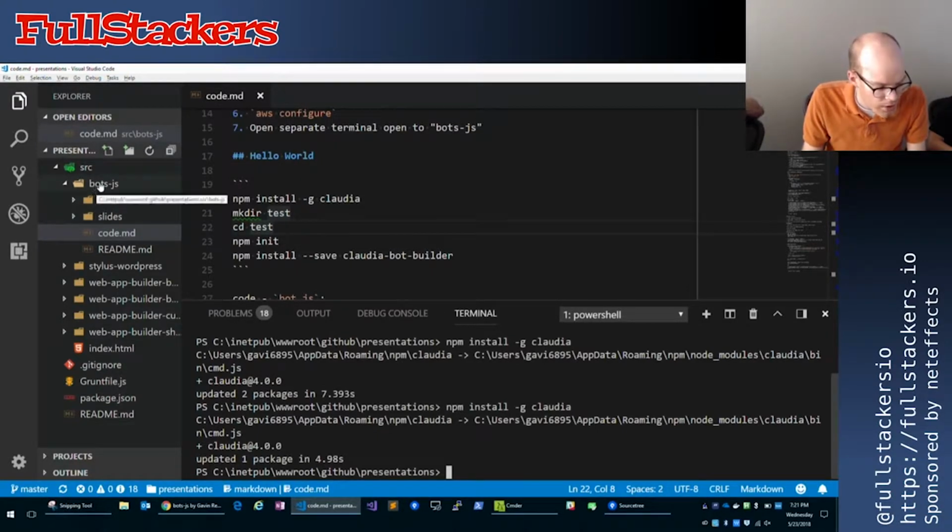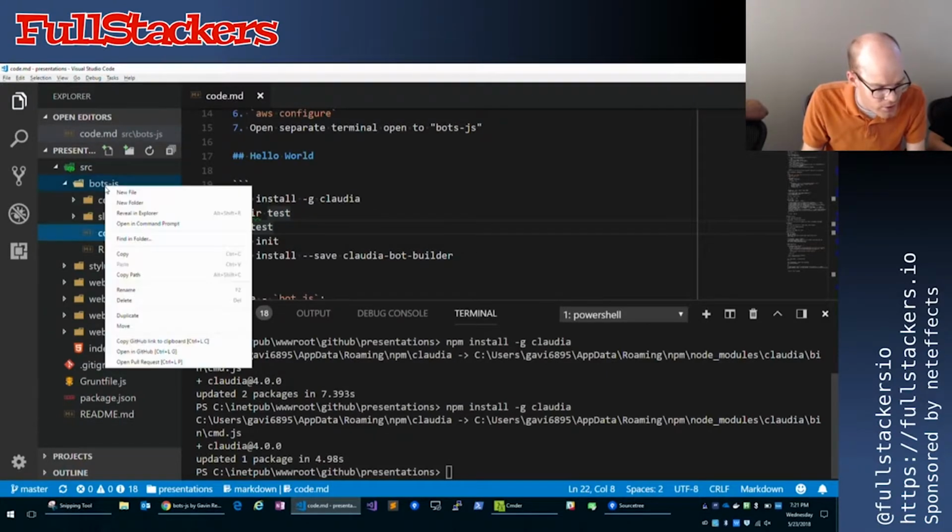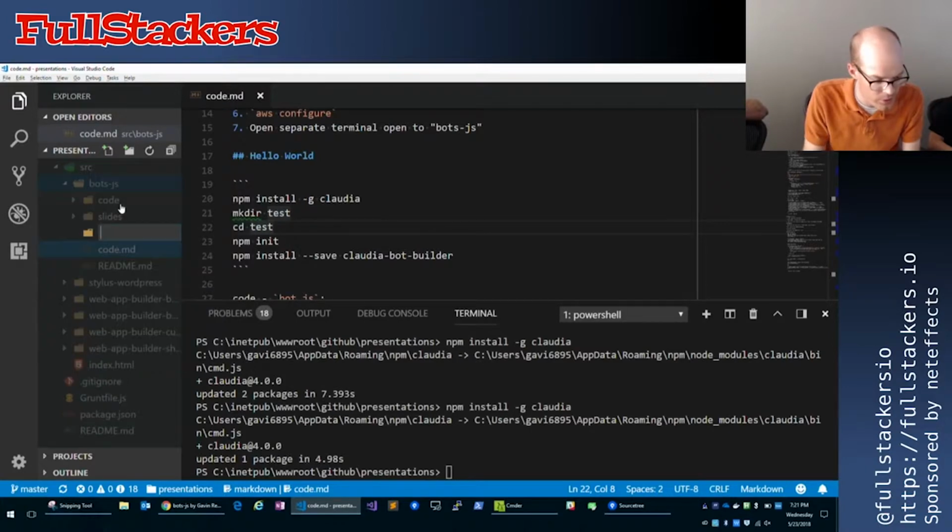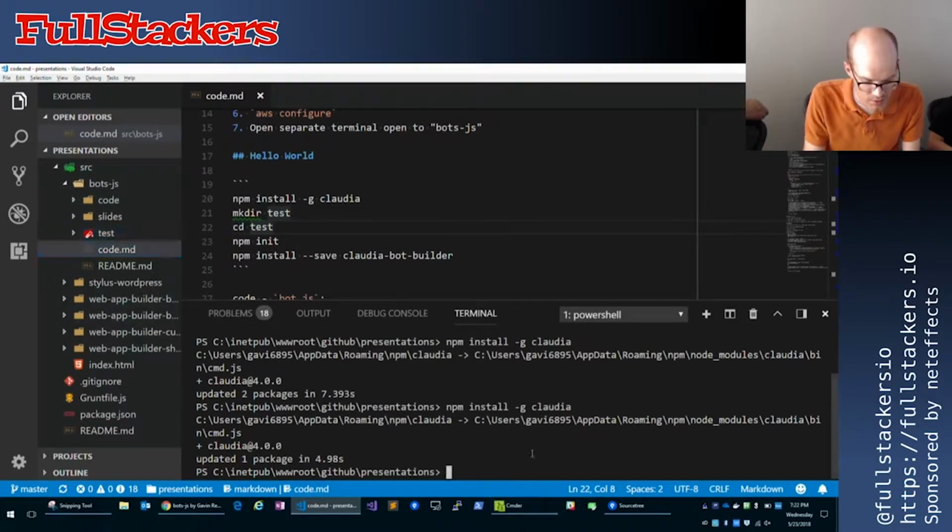So now I'm literally going to start from scratch here, so you guys will be able to see this from the very beginning. I'm going to create a new folder, test. Let's cd into test. Oh, got to cd into source spots.